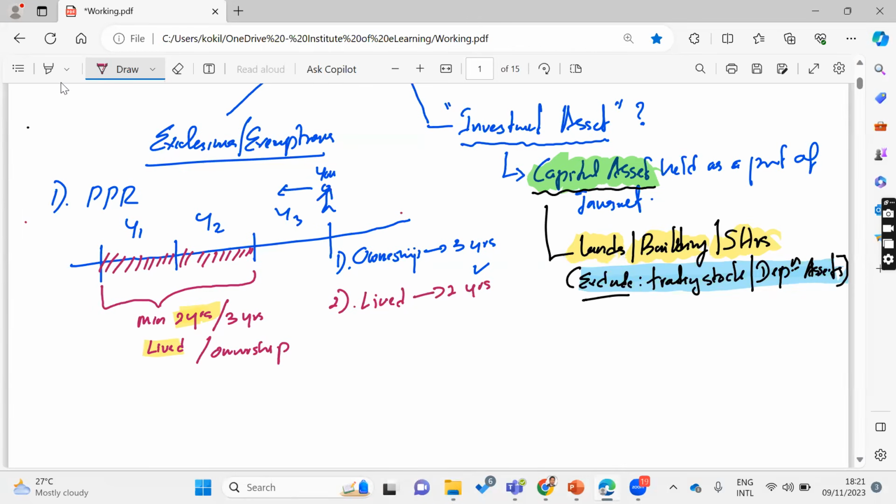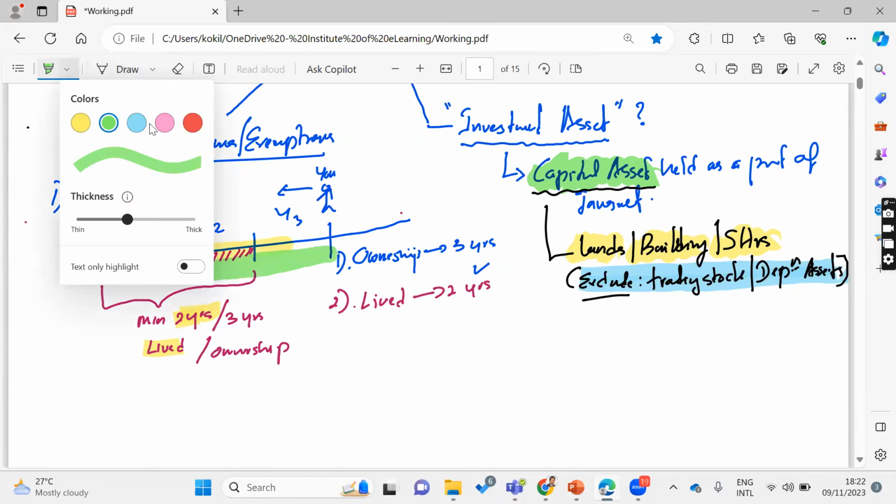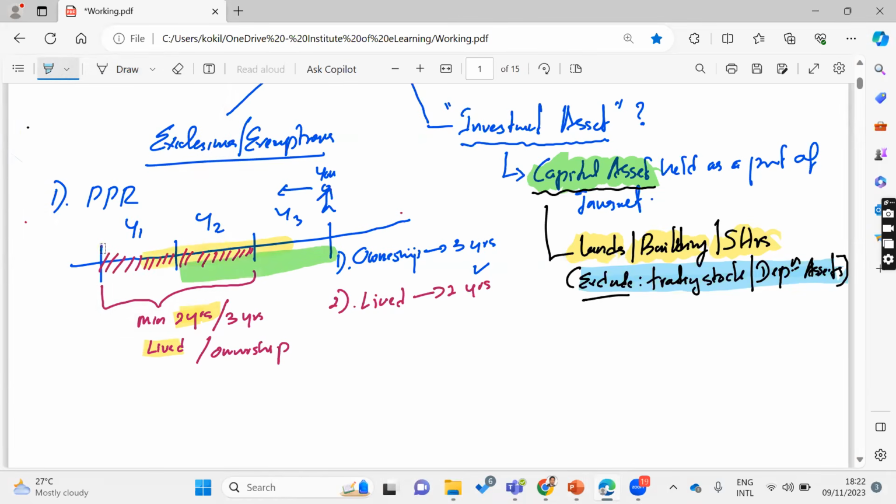These 2 years do not have to be exactly the 2 years as I drew them. They can be the first 2 years, the middle 2 years, or the last 2 years of the 3 years of ownership, either way. Then the ownership should be there for the total 3 years. Ownership must be there for all 3 years.